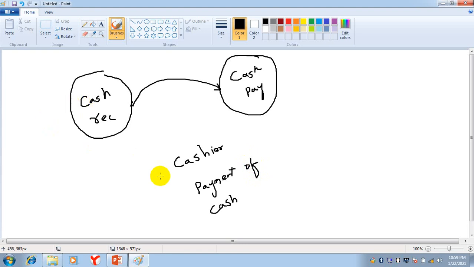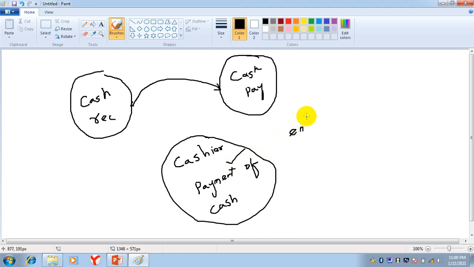Receipt of cash, he will not handle. He is just concerned with the payment of cash. He will just pay the cash. He's not concerned with any accounting entry, journal entry, or any ledger. His work is just to pay the cash. This is your duty. Who is receiving cash? There will be a separate person.